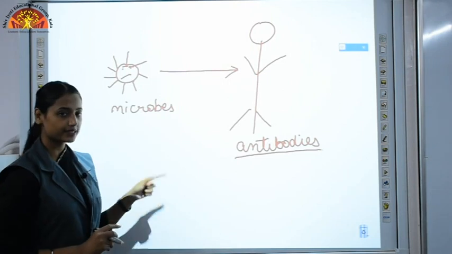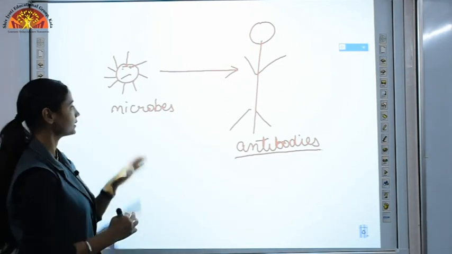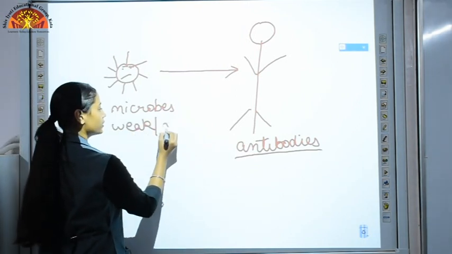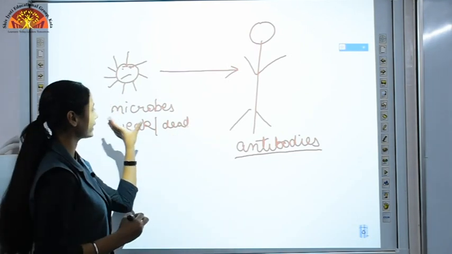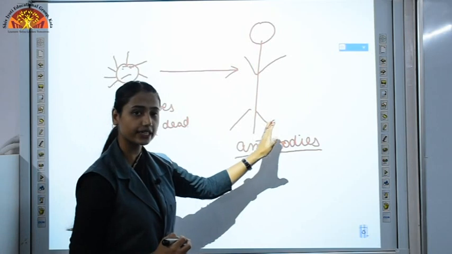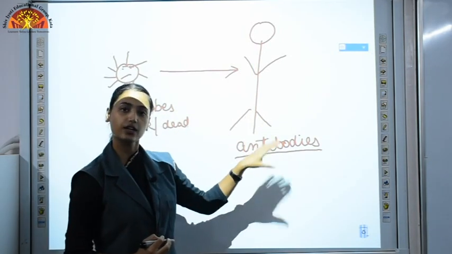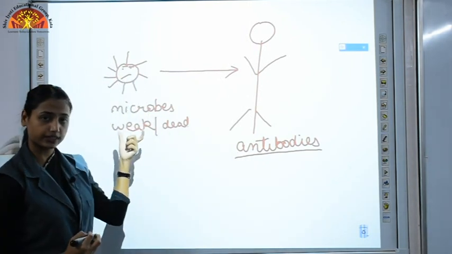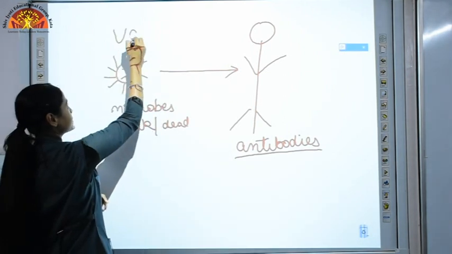In a vaccine or in vaccination, what we do is deliberately inject weak or dead microbes into our body. As we inject them, our body will automatically produce antibodies against these microbes. So this is known as a vaccine.